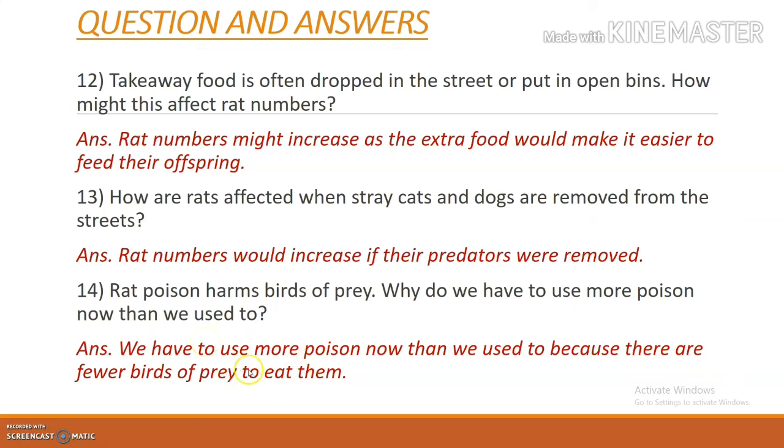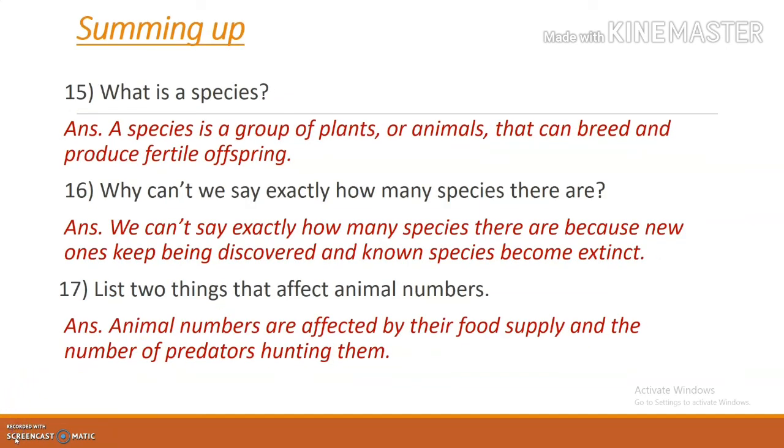The answer is, we have to use more poison now than we used to because there are fewer birds of prey to eat them. We know that the rat number is increasing day by day, but the predators are not increasing. The eagle number is not increasing. That is why we have to use more poison. And not only that, even the rat poison always harms the eagles and all, so they are also dying. Their number is decreasing, but the rat number is not decreasing. Okay, so these are the summing up questions.